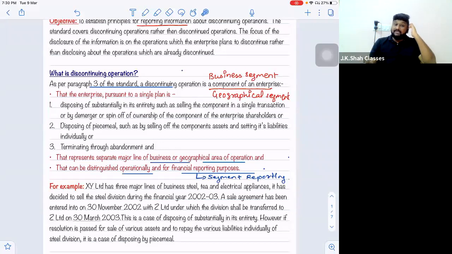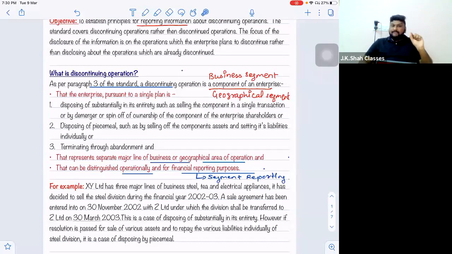Now, the best example was Jet Airways. Jet Airways had a flight in the morning at 9:45, the first flight. The flight got cancelled. Why? Jet Airways says we are terminating through abandonment. We don't want to do business anymore, because if any of our flights takes off, it will be an operating loss for us. So when the operating losses are not bearable, the enterprise may take such a decision, that is, terminating through abandonment. I hope the definition point is clear to people.